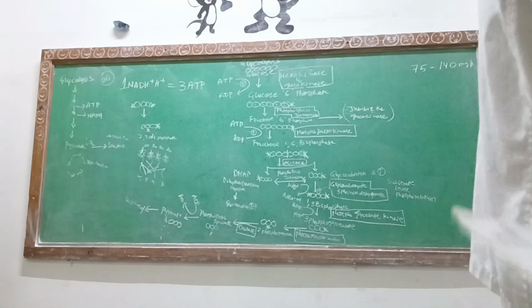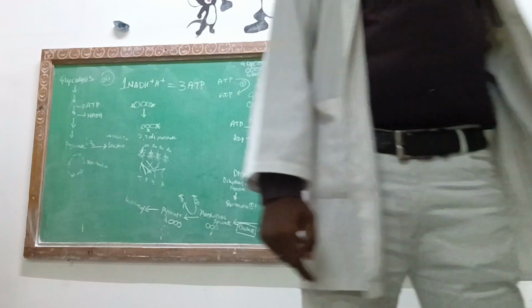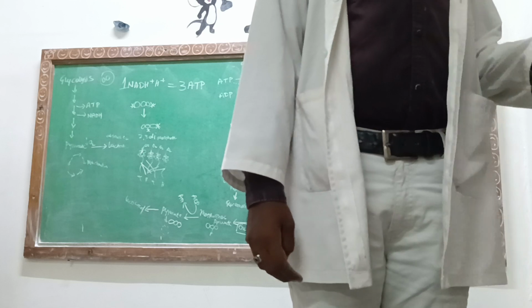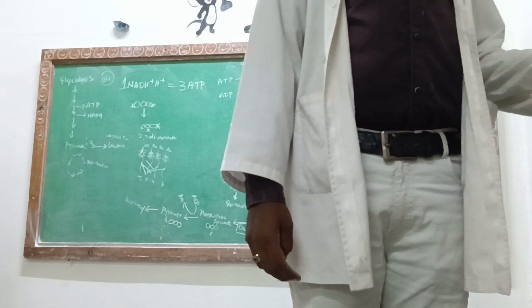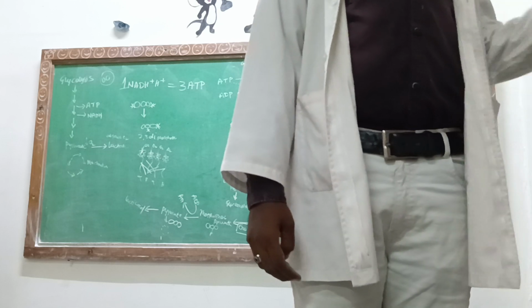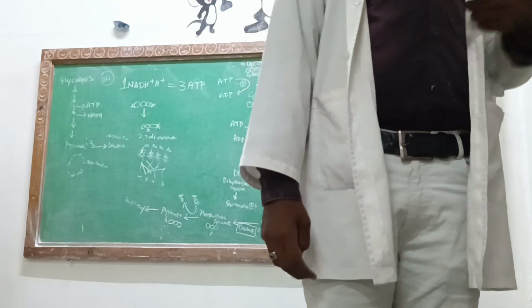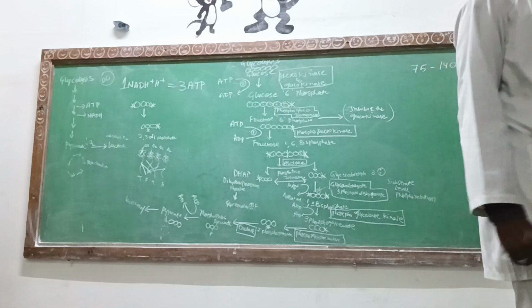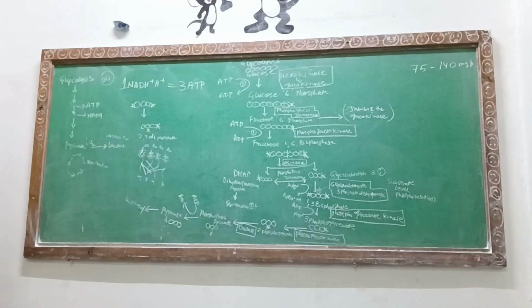If the oxygen is there, then it will jump into the circulation into the mitochondria, where the TCA, the Krebs cycle, is going to take place. If oxygen is not there, as in the case of RBCs, then this pyruvate is going to turn into lactic acid in the presence of the enzyme lactate dehydrogenase.